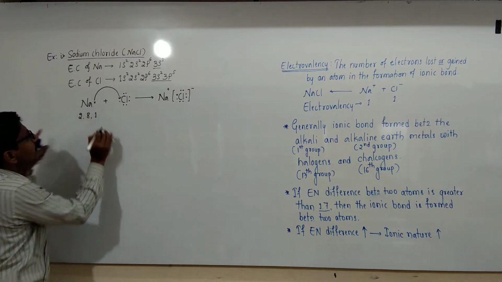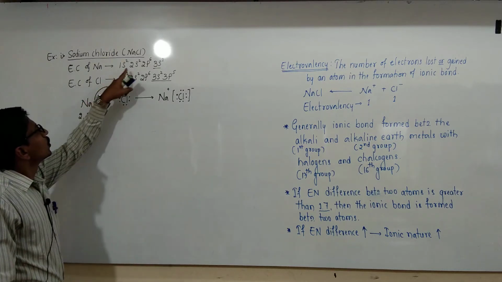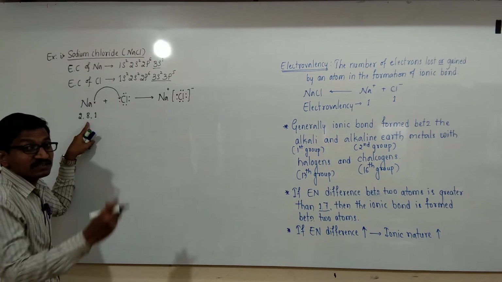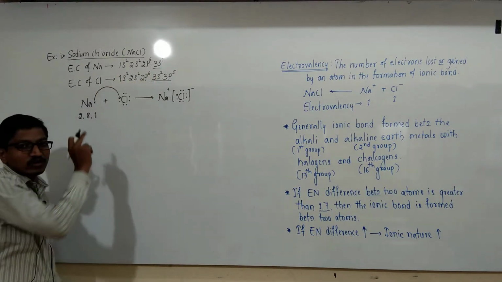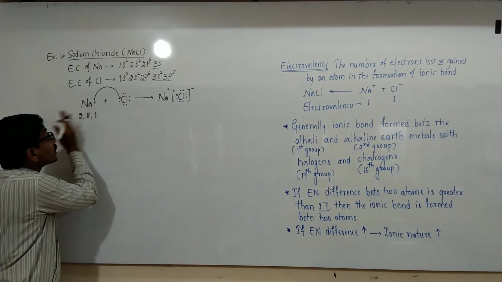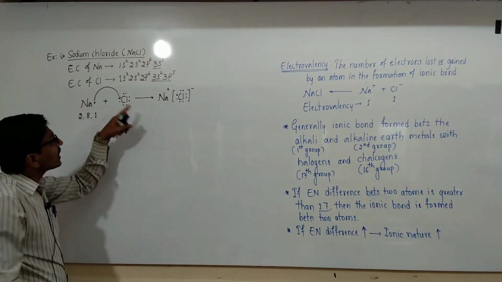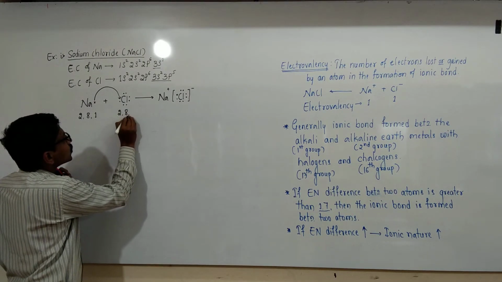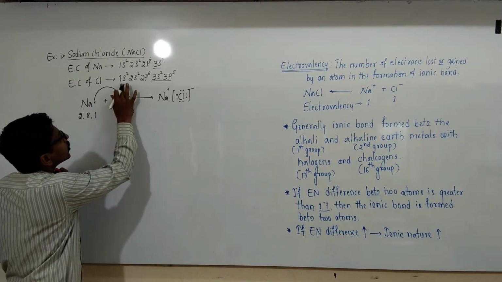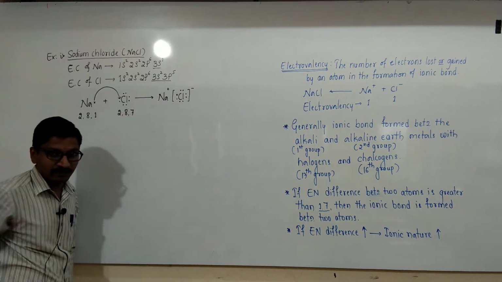Here the electronic configuration of sodium is 2, 8, 1: 1s2, 2s2 2p6, that is the second shell has 8 electrons, and the third shell has only one electron, that is the valence electron, and these are the core electrons. And in the case of chlorine, the electronic configuration is 2, 8, 7.